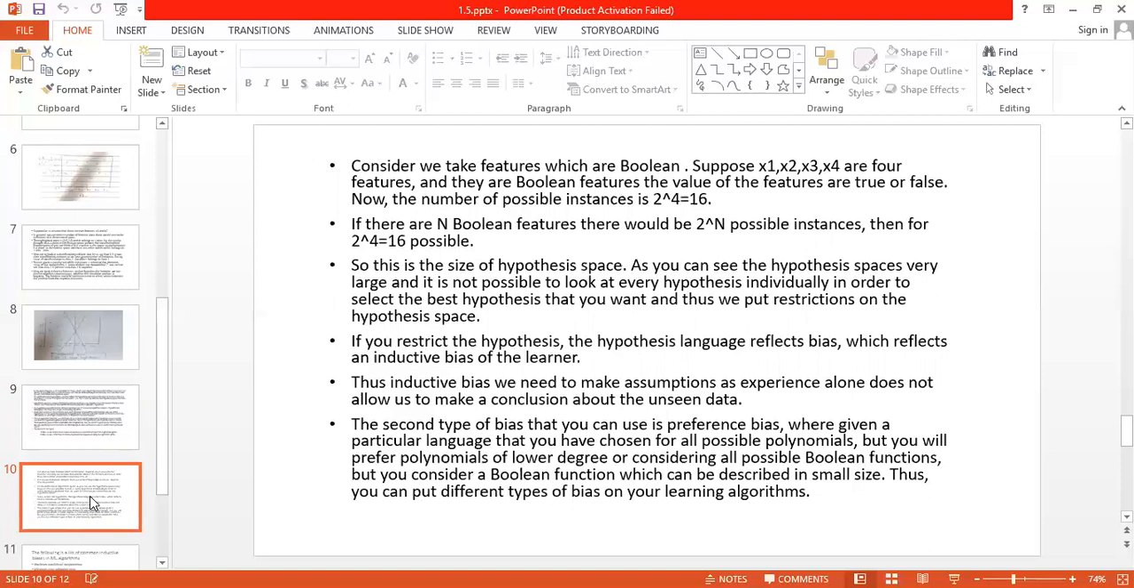Now consider we take features which are Boolean. Suppose x1, x2, x3, x4 are 4 features, and they are Boolean features.